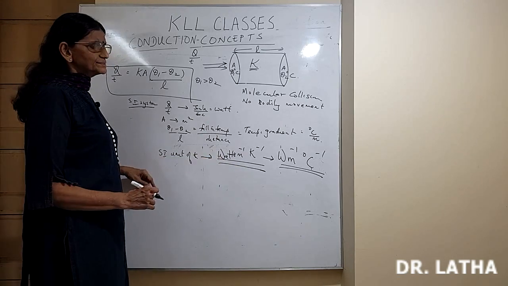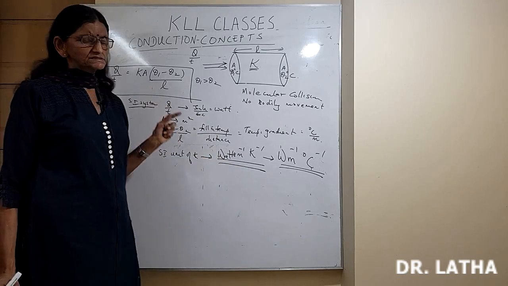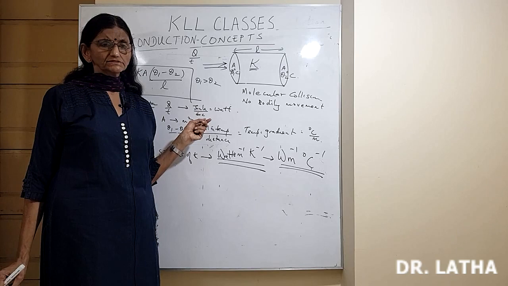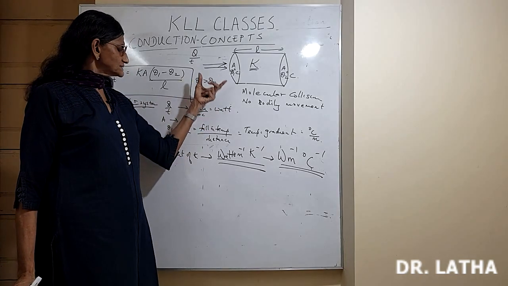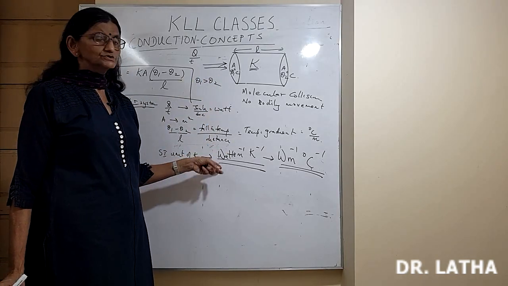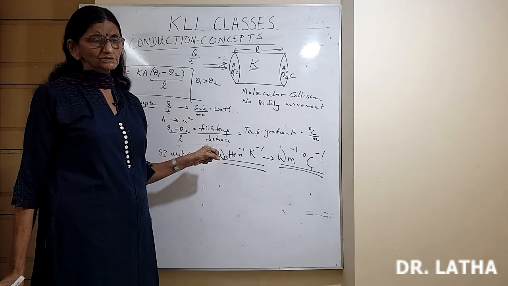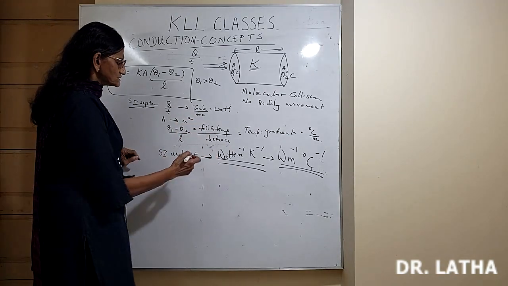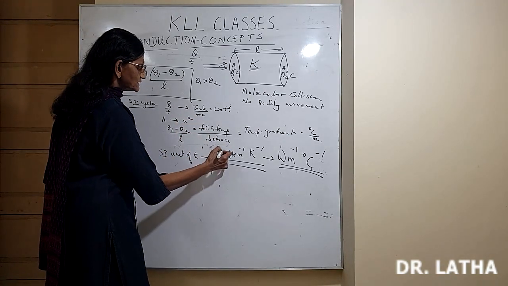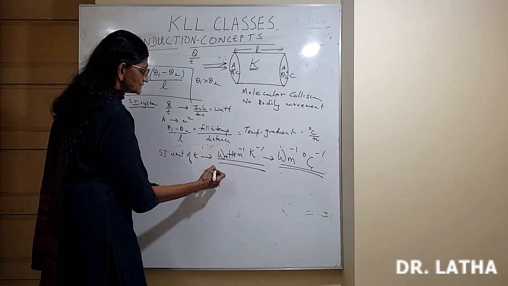And if you want the dimensional formula, I know you have studied dimensional formulas in the first chapter of class 11, but as each chapter brings new quantities, you should know the dimensional formula of each term. So watt, what is a watt? That is energy per second.